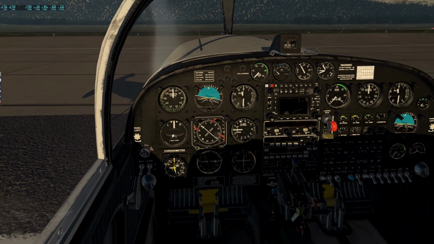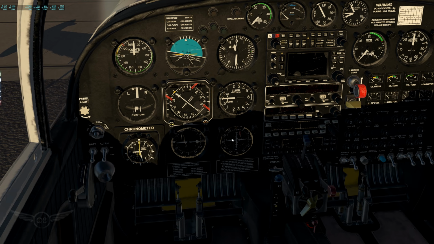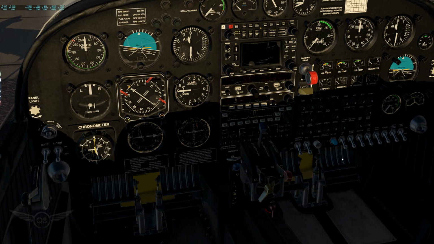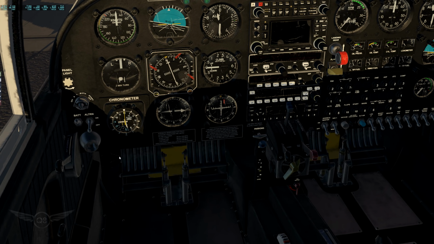All right, let's go ahead and start this aircraft. And I'll tell you guys, I'm a bit rusty, but let's see here. This needs to be off. This needs to be off. And let me see if I can set the parking brake. No, it doesn't want to set. Yeah, I'm not sure why, but it just doesn't want to set. That's fine. Battery is on. And nav lights, beacon.